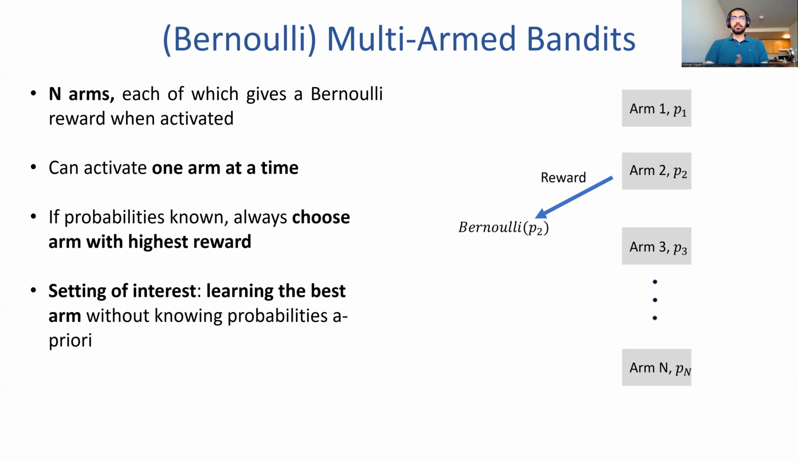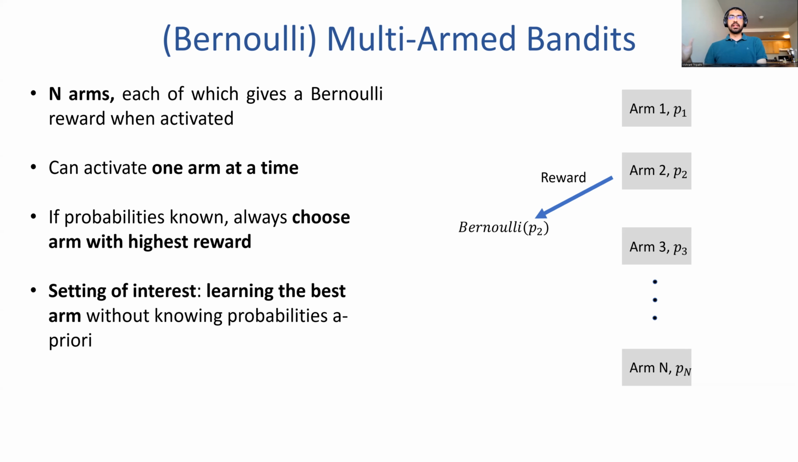So let's start with something that's familiar to most people who are attending the student conference. It's the classical Bernoulli multi-arm bandit problem. In this setting, you have n arms, each of which just gives a Bernoulli reward with some probability p. And what you want to do is choose the arm with the highest probability of success or reward. And the setting of interest here is when you don't know the probabilities of reward for each arm beforehand and you want to learn the best arm. The motivation for this area comes from learning literature.